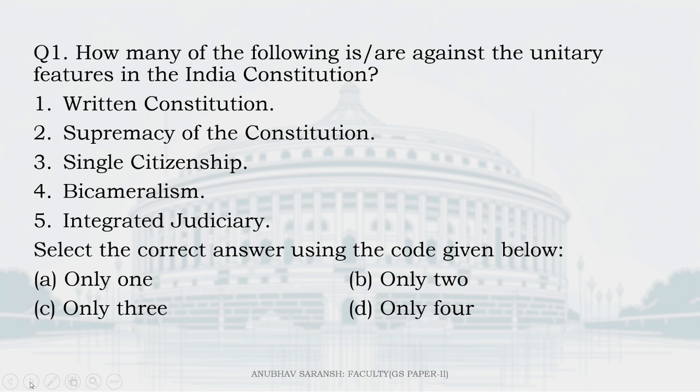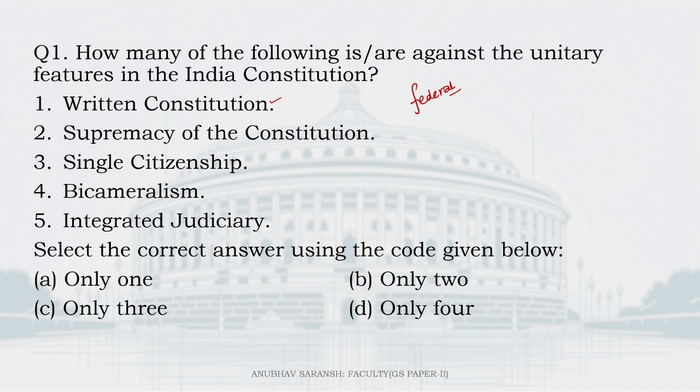Let's begin. First question, how many of the following is or are against the unitary features in the Indian Constitution? Please read the question again. It says against the unitary features, meaning how many of these are federal features? So we know very well there are certain federal features of the Indian Constitution like dual polity, division of power, a written constitution, right?